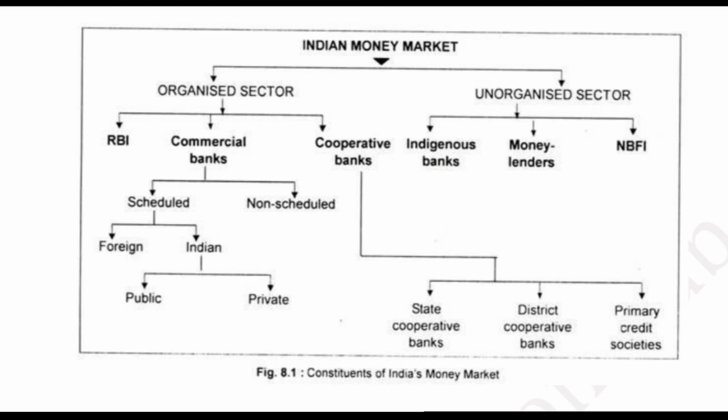Commercial banks, you all know very well, such as Canara Bank and Punjab National Bank. These are all scheduled and non-scheduled banks. These are also very easy to learn and write. Cooperative banks are state cooperative banks, district cooperative banks, and primary credit societies. If we have a 15-mark question, you just have to explain these things. That's it. Otherwise, this question is not considered for 15 marks.